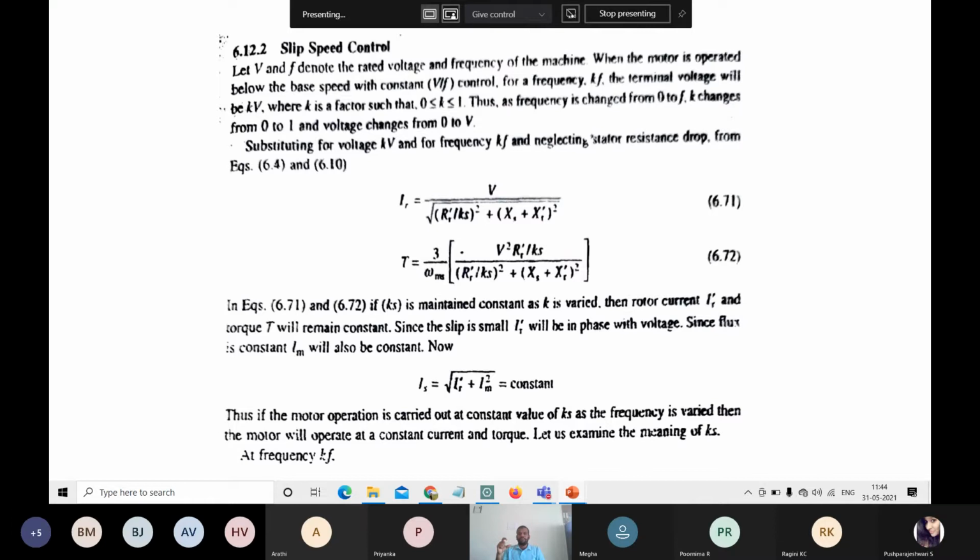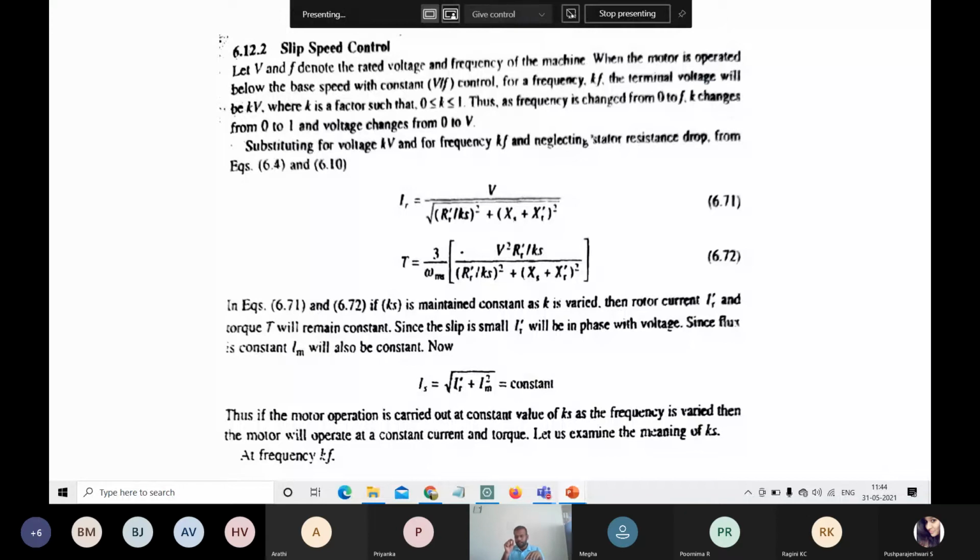When the motor is operated up to the base speed with constant V by F control, the ratio of voltage to frequency that we derived, the graph was like that, constant.